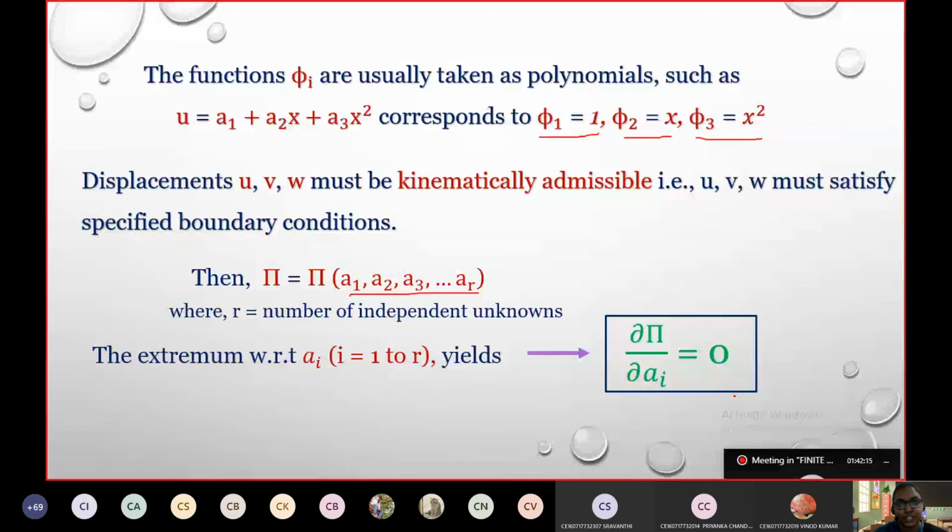Rayleigh-Ritz method for potential energy approach. Rayleigh-Ritz method is only doing one particular thing. It is just considering or assuming a particular polynomial function for the displacement fields. For that, it is applying the minimum potential energy principle and giving you the solution. All right.